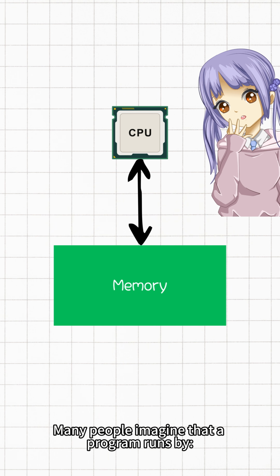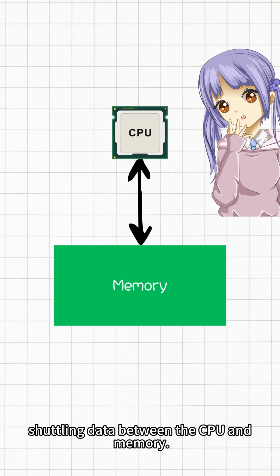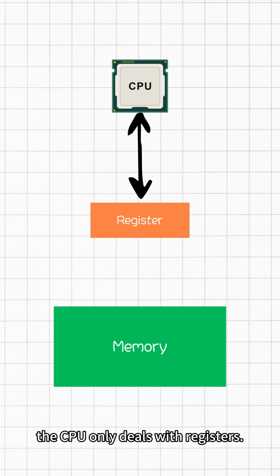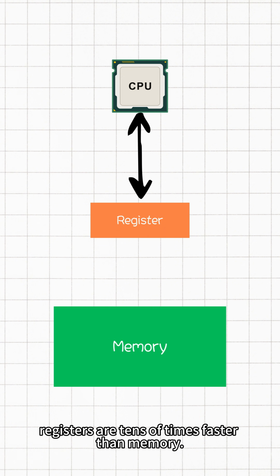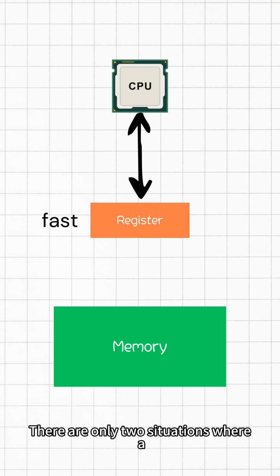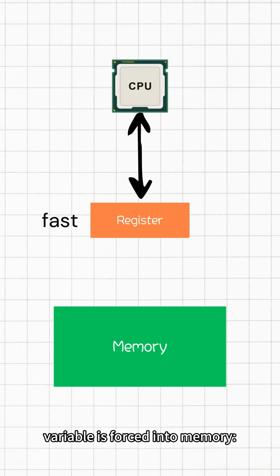Many people imagine that a program runs by shuttling data between the CPU and memory. But the reality is that most of the time the CPU only deals with registers. After all, registers are tens of times faster than memory, and the compiler knows better than you how to save time. There are only two situations where a variable is forced into memory.